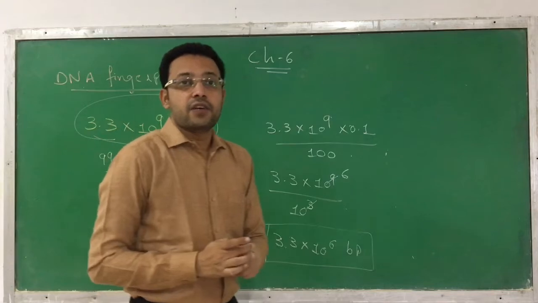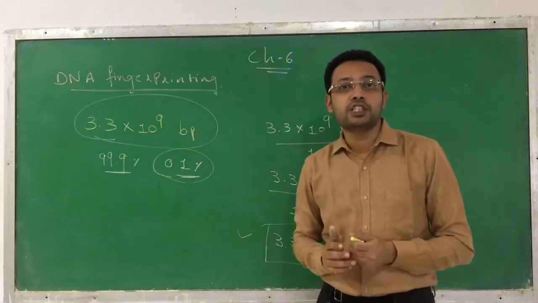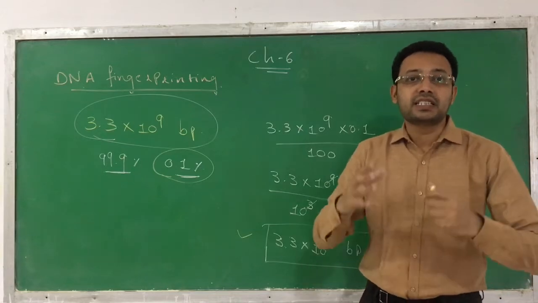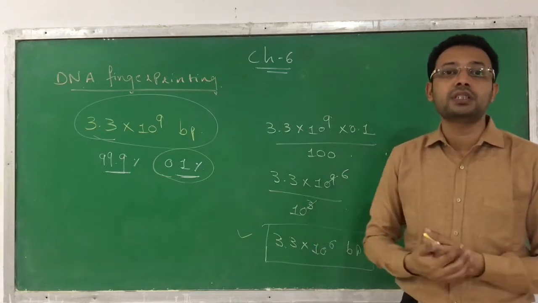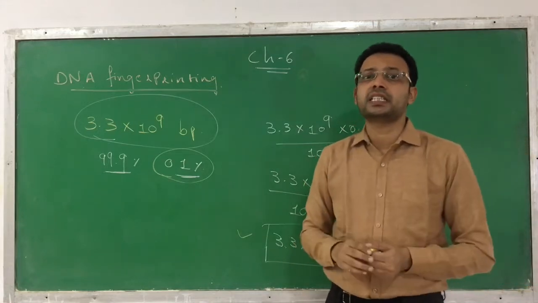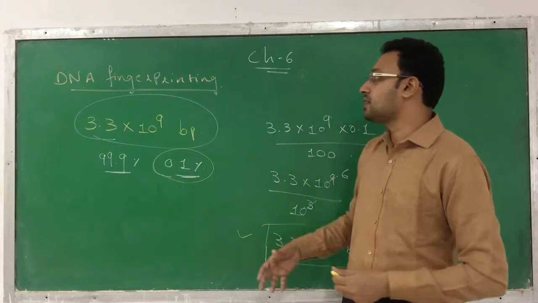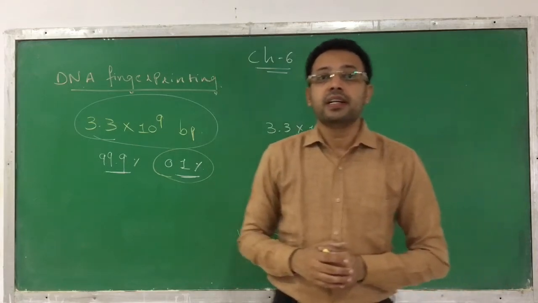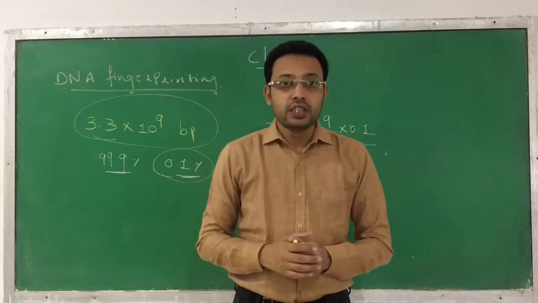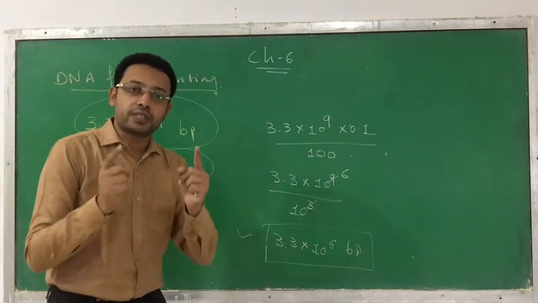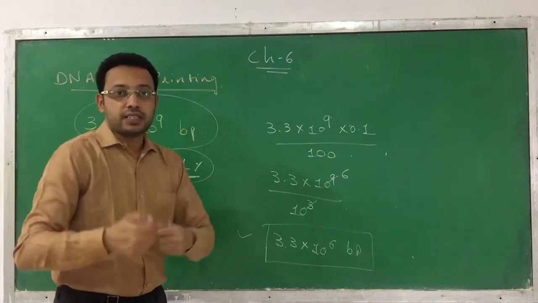You have learned during the salient features of the Human Genome Project that there are a few repeated sequences, meaning sequences which are repeated 100 to 1000 times. We are finding the differences in these repeated sequences. And this is the basis, or the principle, of DNA fingerprinting. So this many bases are different. How we find them out, we will see today step by step.